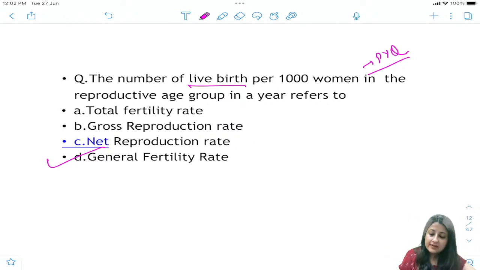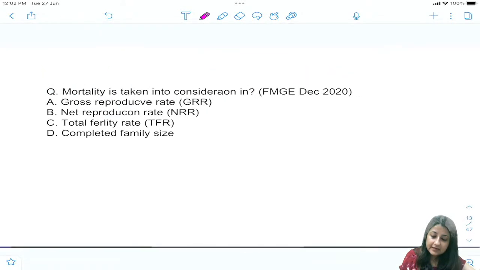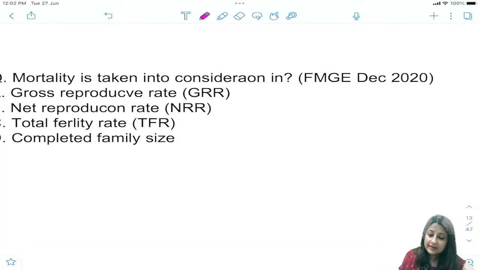Okay, all right, one more PYQ देखो इस topic से. Mortality, this came in December 2020.